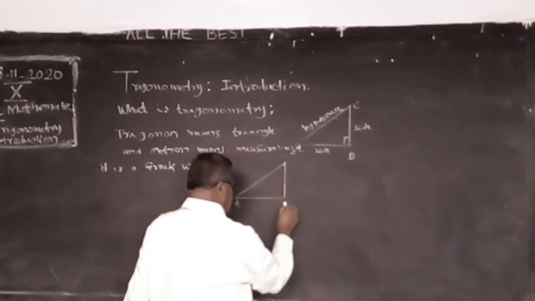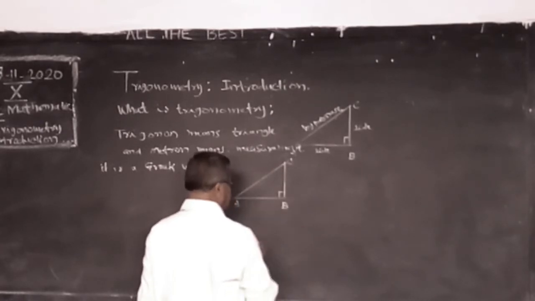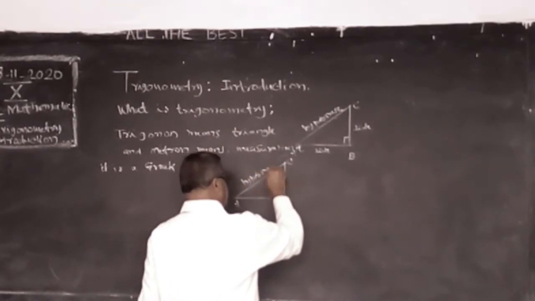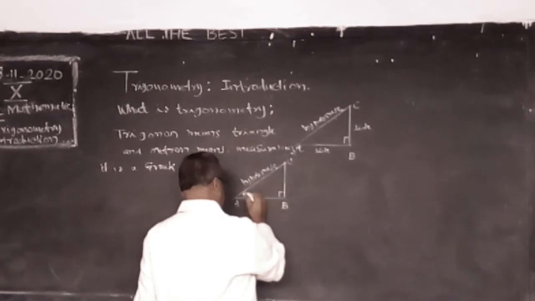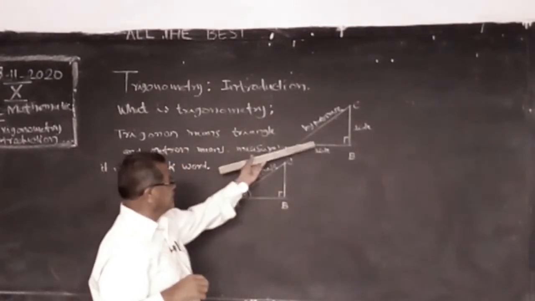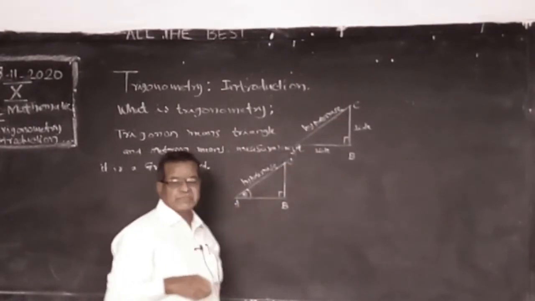A, B, C. This is 90 degrees. The side opposite to 90 degrees is hypotenuse. This is the angle, acute angle. Here also angle is there. C also angle. A and C are acute angles.